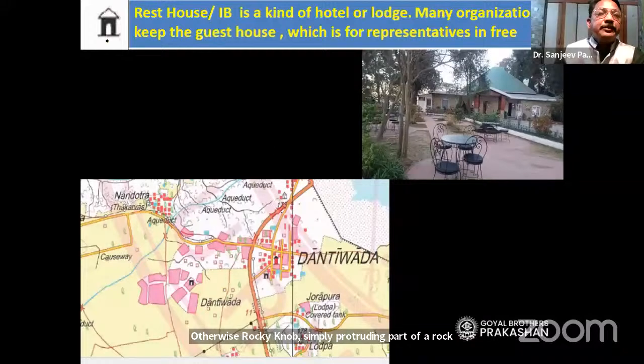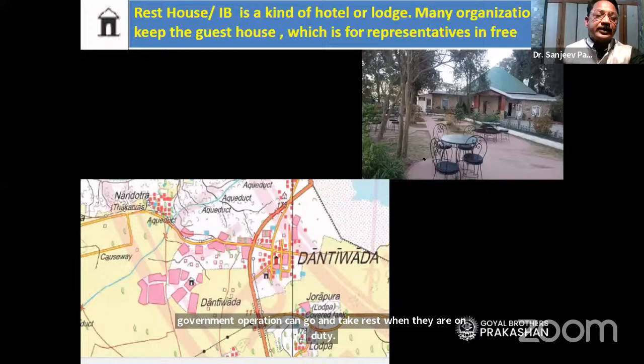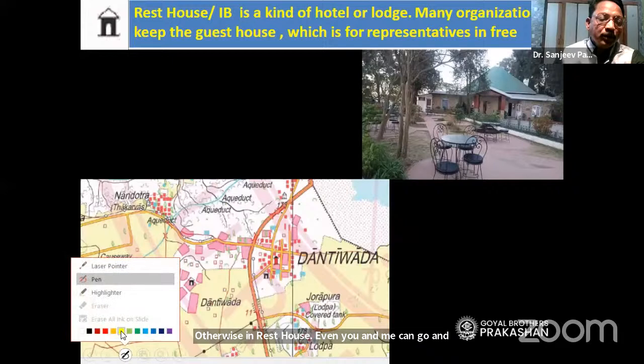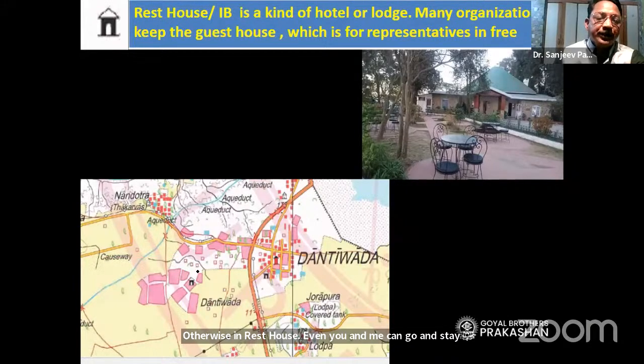Then the rest house symbol. These are the places where government officials can go and take rest when they are on duty. Otherwise, in a rest house, even you and I can go and stay, but for that we will have to pay money. The symbol of the rest house is shown here. See this.